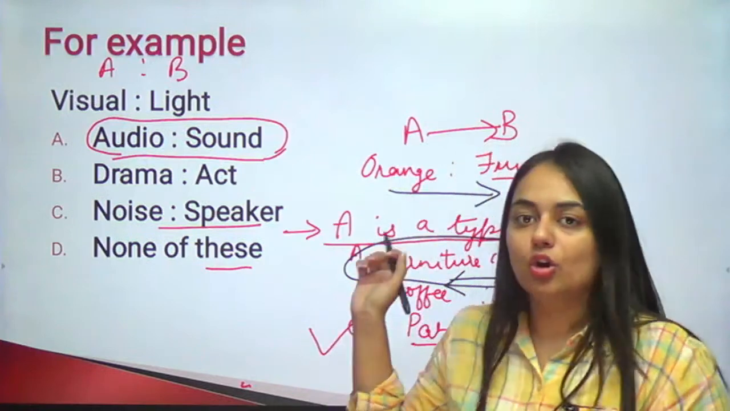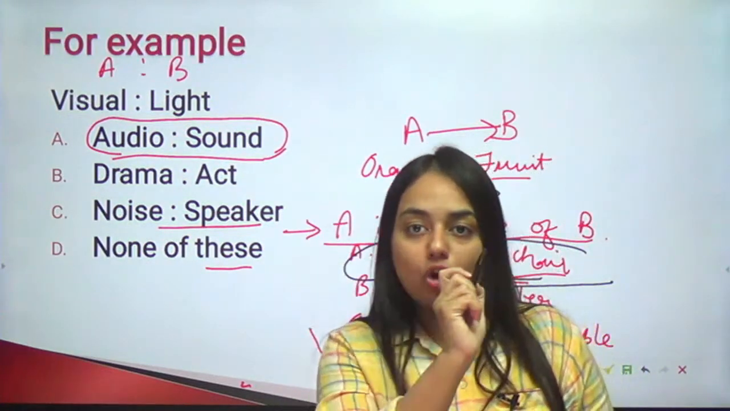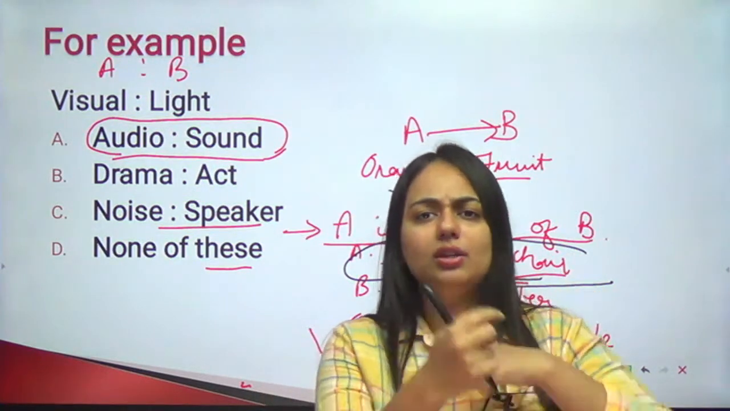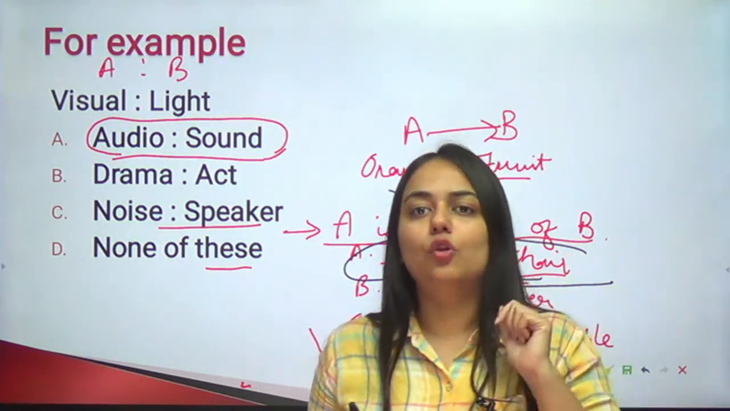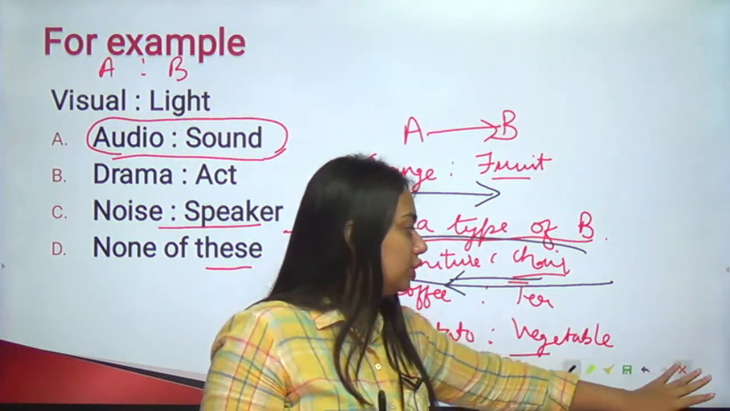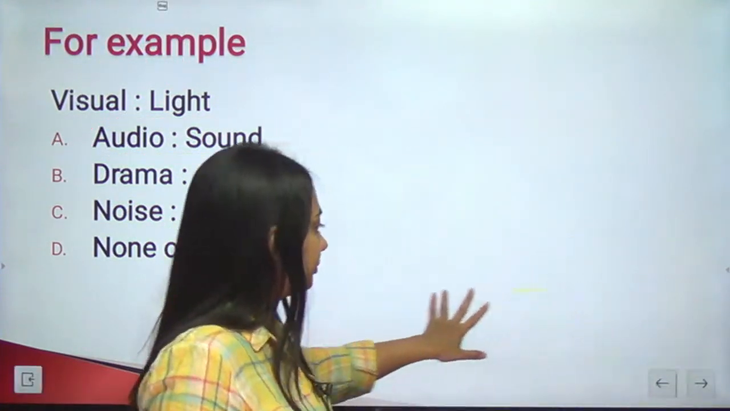Apart from that, always be considerate of the order. Don't reverse the order. Even if the relationship is same, but you think the order has been reversed, don't fall for that option choice. So with this basic knowledge, let us move on.